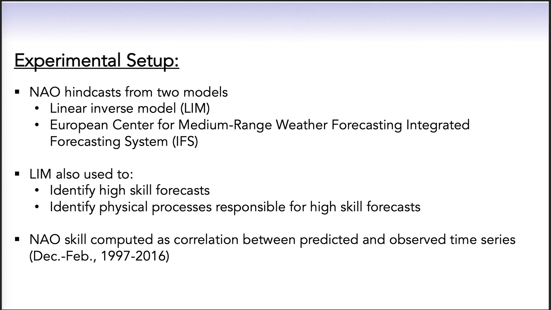To identify high-skill forecasts, I will be using the LIM signal-to-noise ratio, while identifying the physical processes responsible for the high-skill forecasts will be accomplished by considering an eigenmode decomposition of the LIM's forecast operator. In terms of the NAO, we will be considering it for winters between 1997 and 2016, where we compute forecast skill as the correlation between the predicted and observed NAO time series.